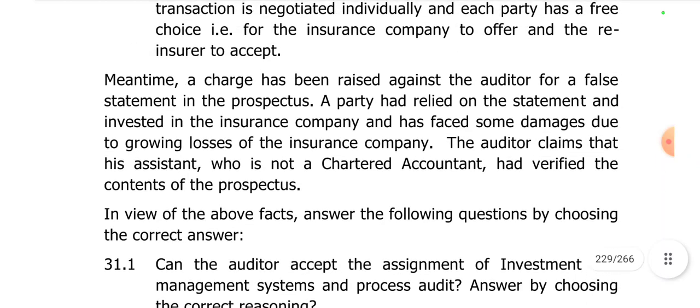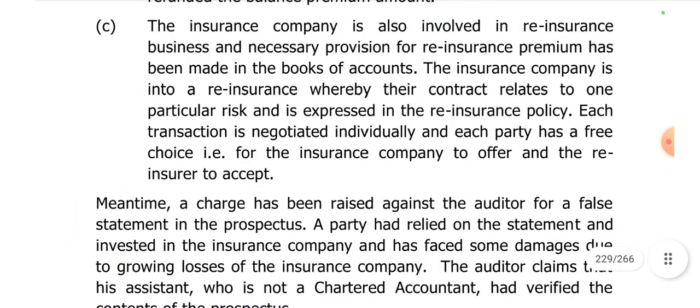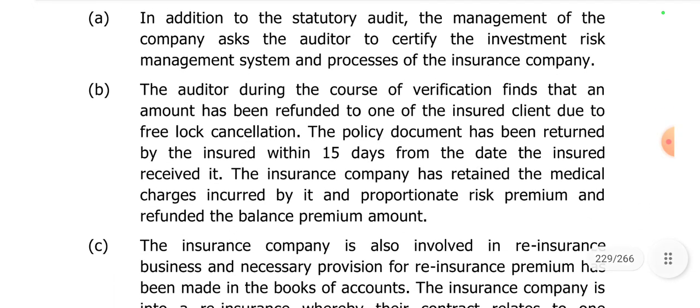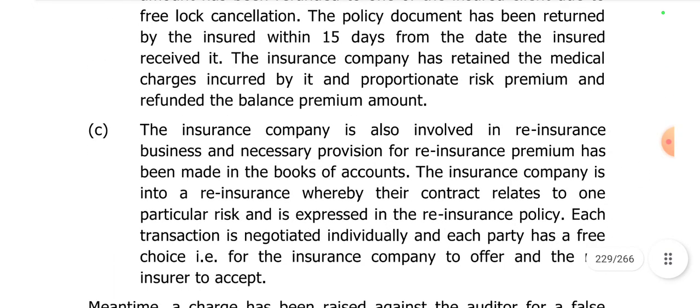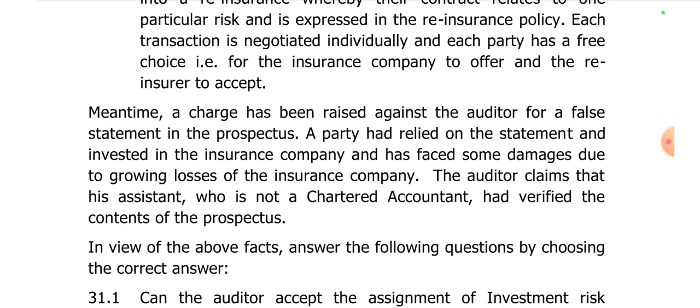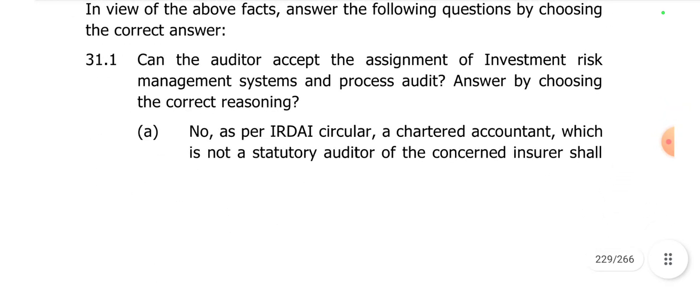So here, after going through this case study, we came to know that there are mainly 4 issues, right? One is certifying the investment risk management system and process of insurance company. The other is relating to free look cancellation, and the next is the type of reinsurance that the company is entering into, and a false statement in the prospectus. So 4 key issues. Let's go through the first question and see which particular point it is discussing about.